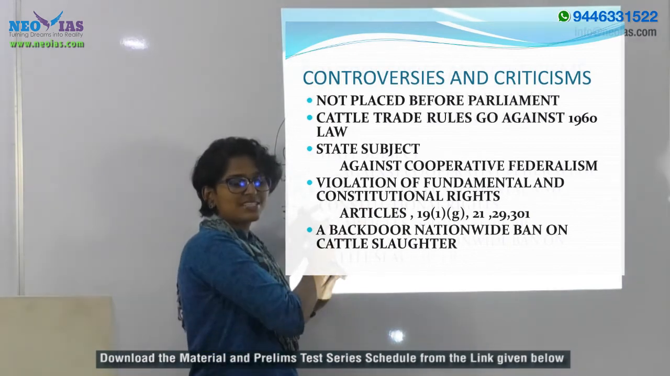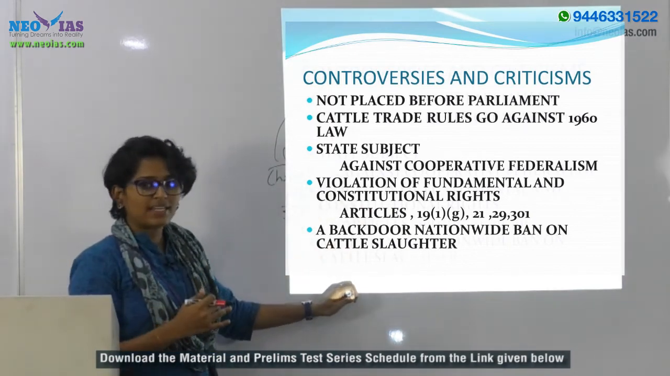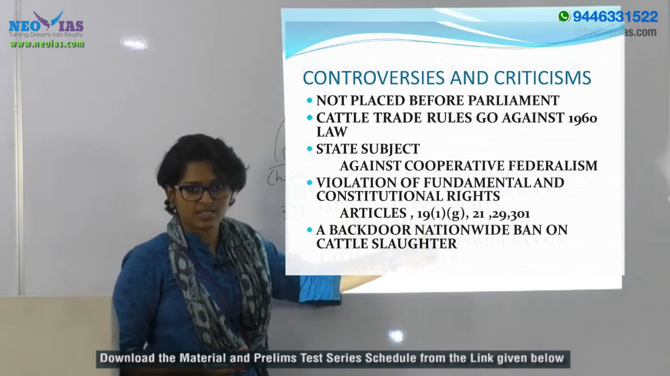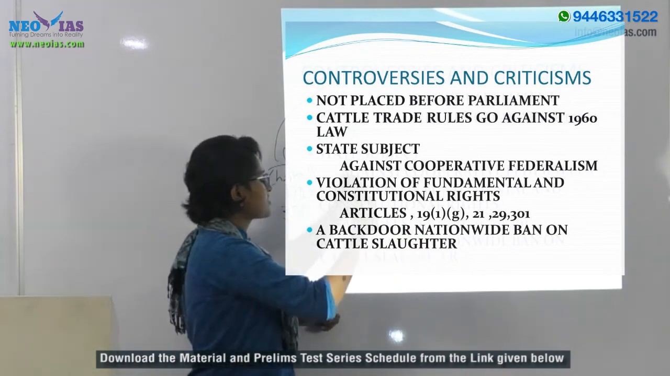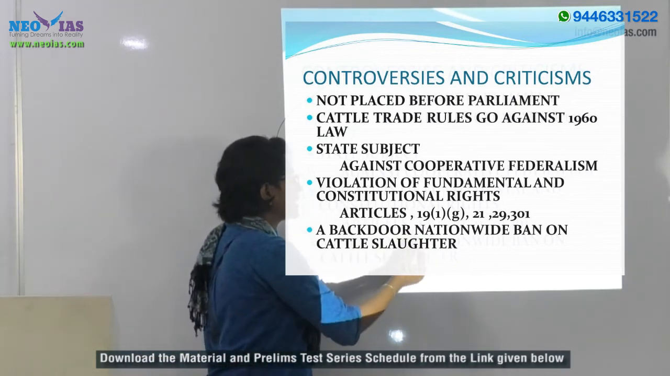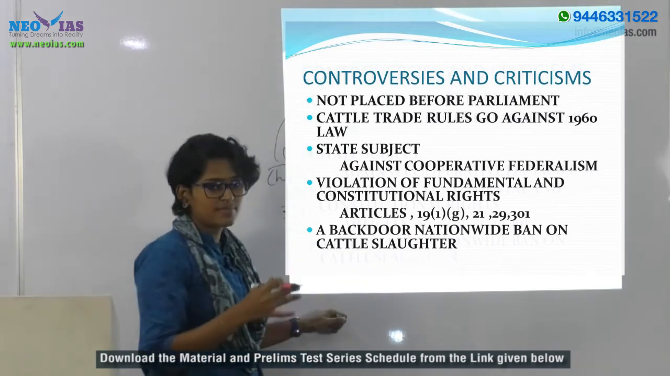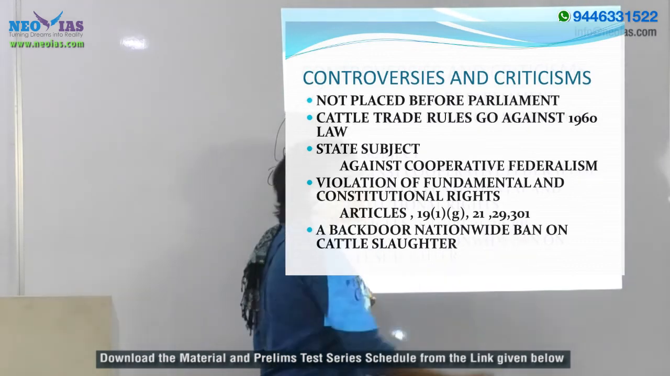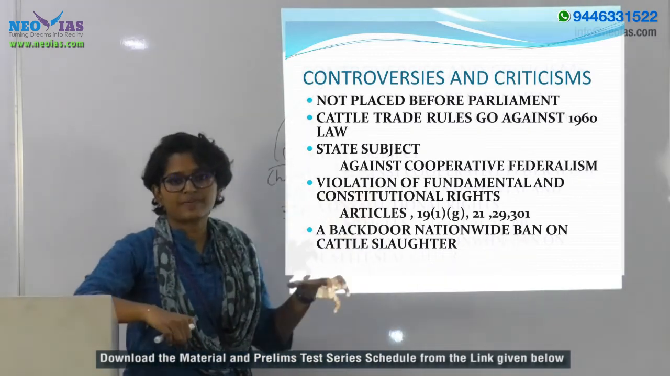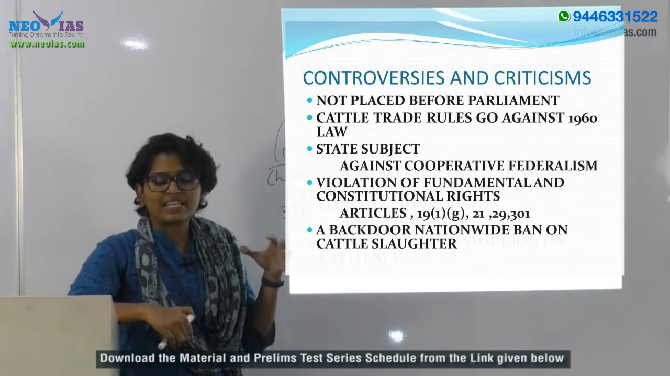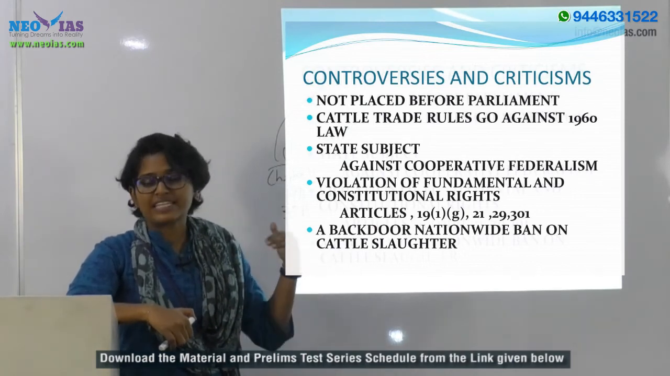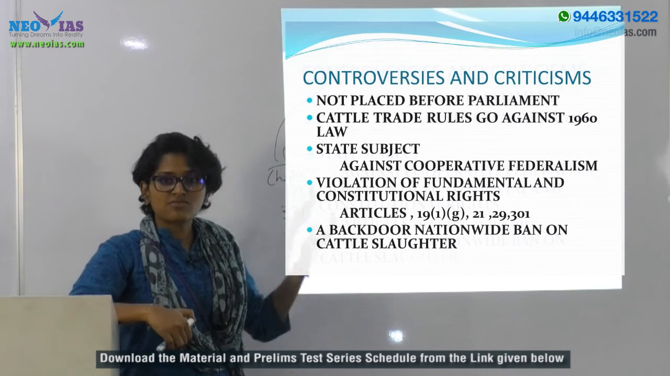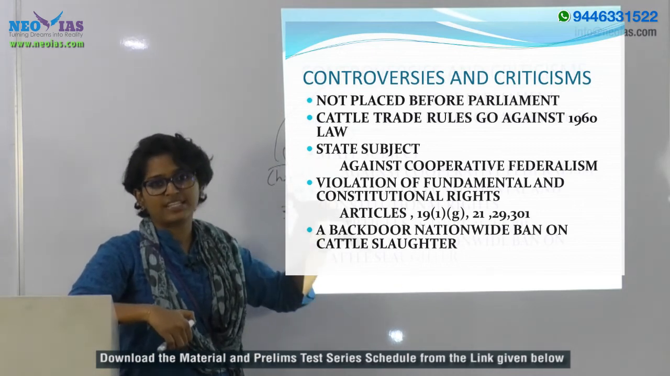One of the major controversies related with this rule is that it is violating some important fundamental rights and constitutional rights. You understand that these rules are actually violating Articles 19(1)(g), 21, 29 and 301. Article 19(1)(g) provides the right to any individual to engage in any trade or occupation. So that fundamental right is being violated when there is a ban on this cattle trade for slaughter.